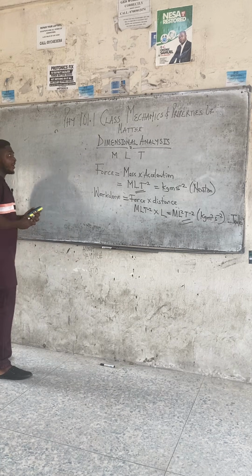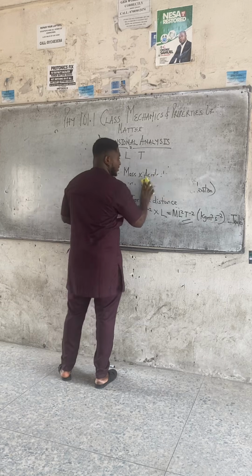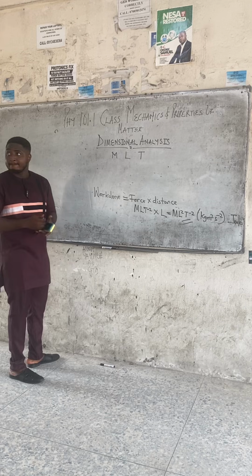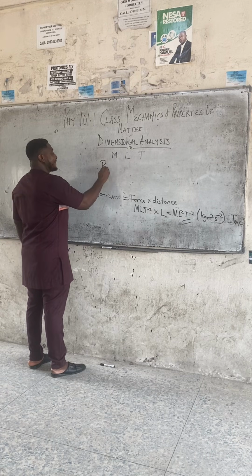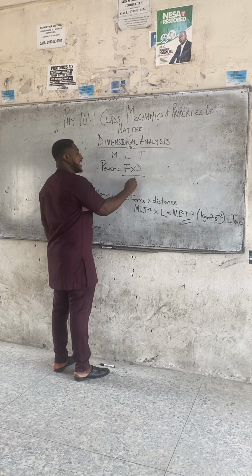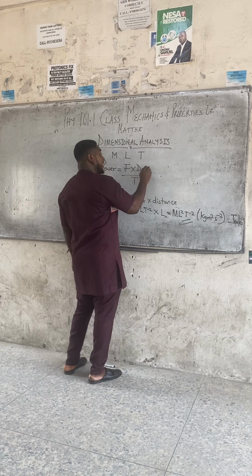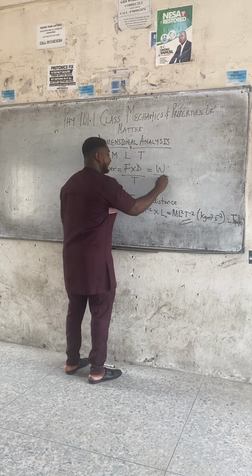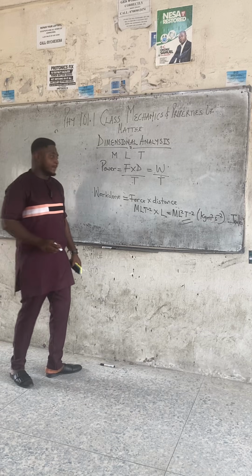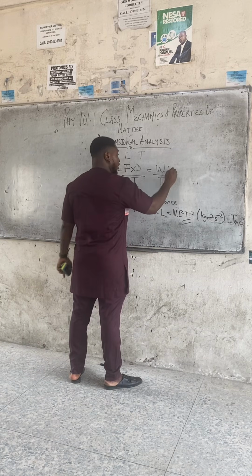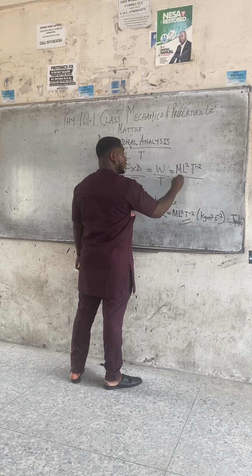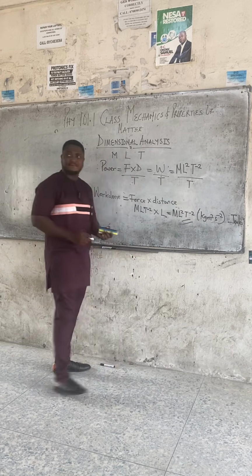Class, the next quantity you want to look at is power. Power equals force times distance all over time. And what is force times distance? Work done. So power is work done all over time. Thank God we just finished doing work done. And what is work done? M L squared T minus 2, all over T.